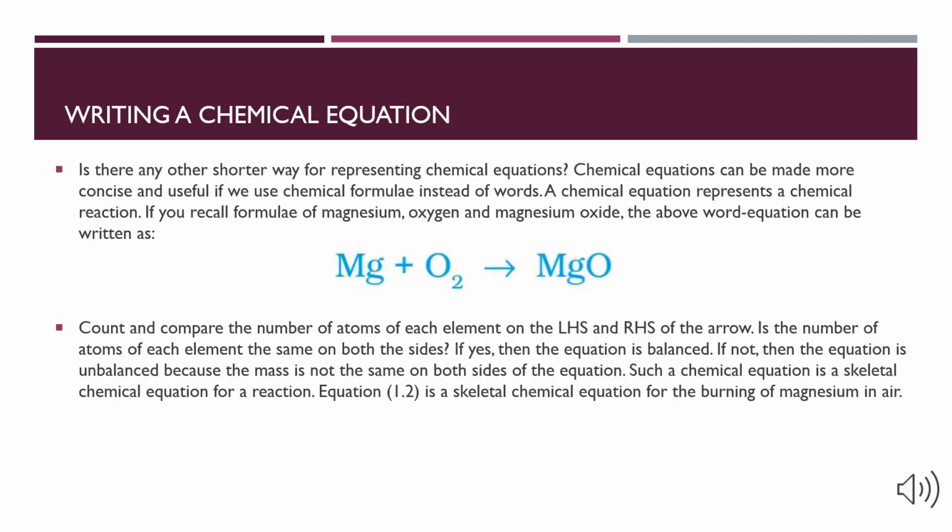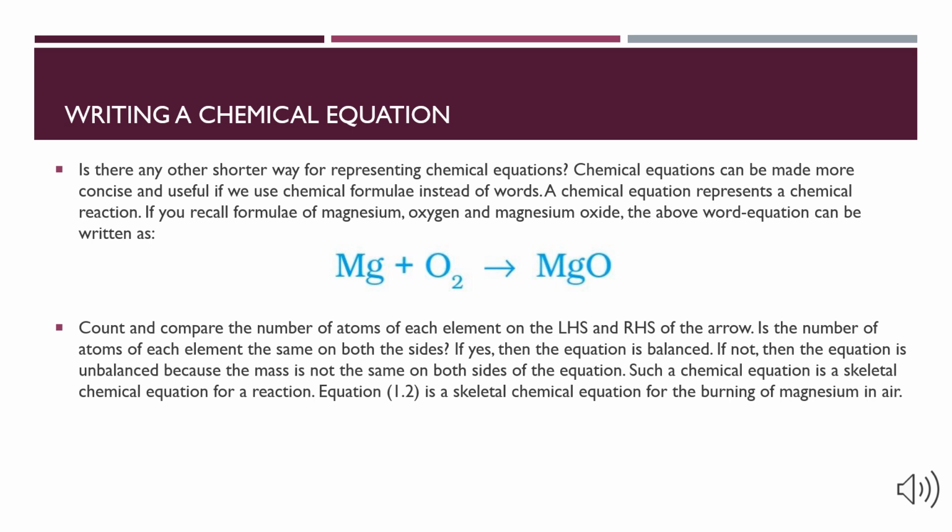Writing chemical equation. A chemical equation can be made more concise and useful if we use chemical formulas instead of words. A chemical equation represents a chemical reaction in a shorter form. We know the formulas of magnesium, oxygen and magnesium oxide. Now we will write the chemical equation using these formulas. Mg plus O2 gives MgO.